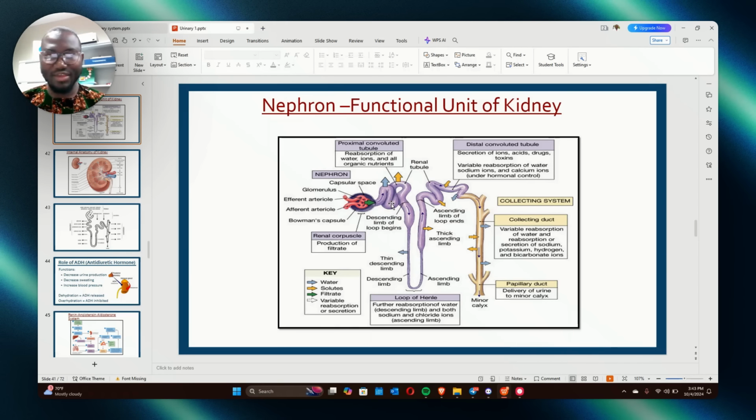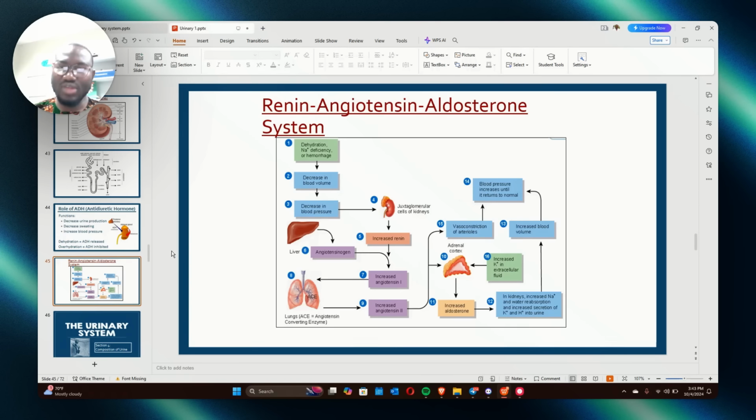Now, also, I hope you can see me. What did we learn about this? Also, look at this diagram. What did I tell you about this? Renin is produced where? In the kidney by the juxtaglomerular cells. Angiotensin converting enzyme is produced where? In the kidney? No. It is produced in the lungs. Angiotensin converting enzyme is produced in the lungs, not in the kidney. But renin is produced in the kidney.